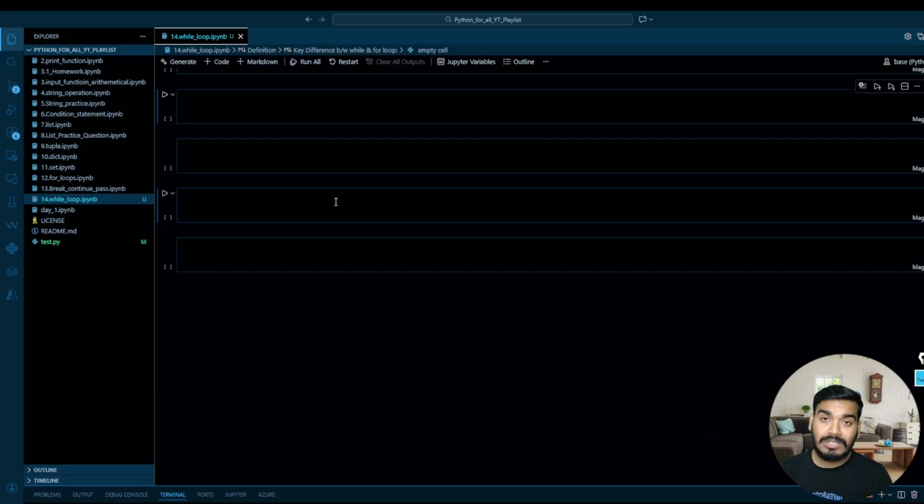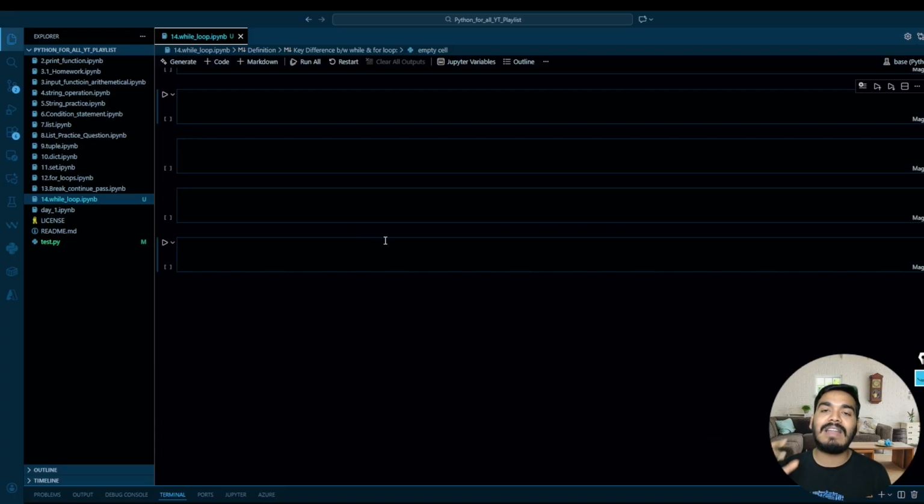Repeatedly. But the question is that we want to execute that code in an infinite loop, until and unless this earth is existing, that piece of code should execute. So what kind of range will you give over there? That is not possible. You cannot count the number, right? So in that case, we use the while loop. Whenever you want a piece of code to execute in an infinite loop, we use the while loop. I hope it's clear, guys, right?